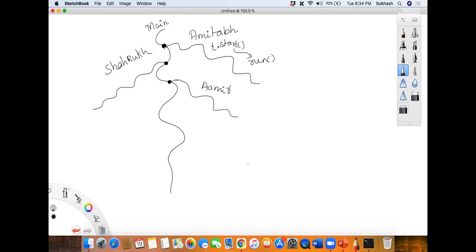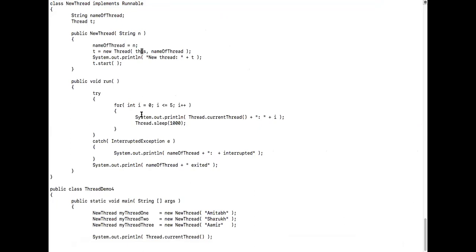Inside this run method, you have to write the code that this thread has to execute. Okay, now I will show the code. See here, this is your main thread.